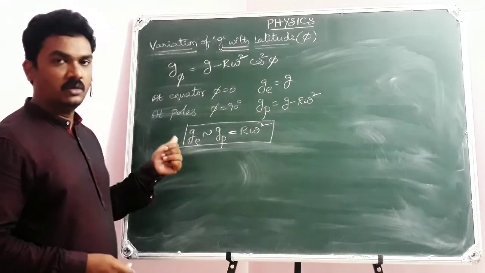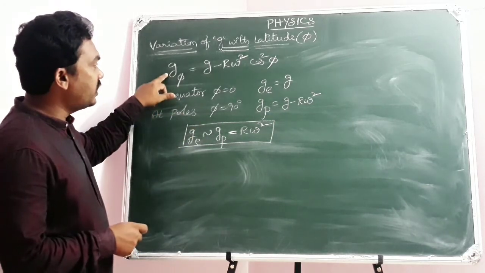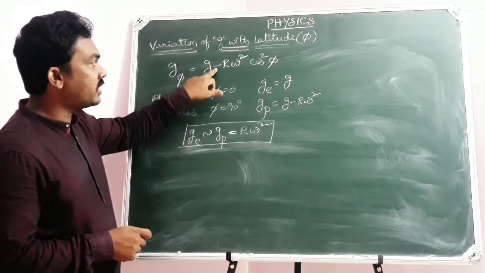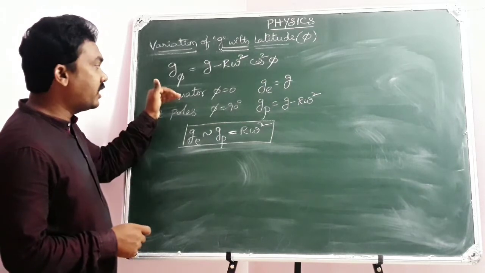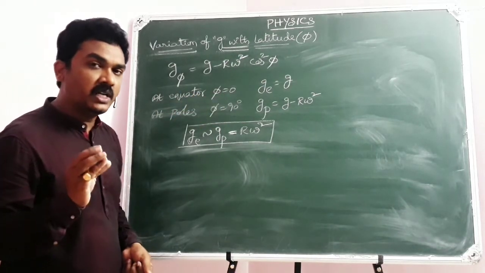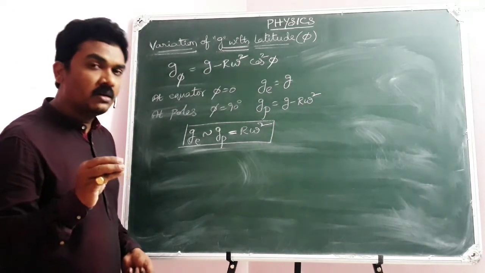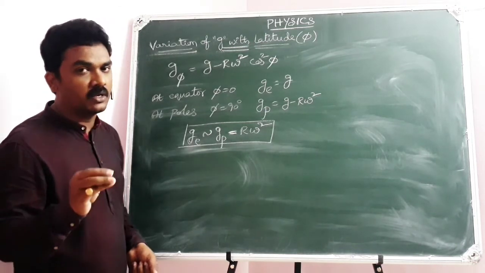So, once look at the board. Just to save time, I have written the conclusions. You know the value of g varies with latitude according to the equation g' = g - Rω² cos²φ. Here at the equator, φ equals 0, because latitude at a given place is the angle made by the plane with the line joining the place to the center of the earth.